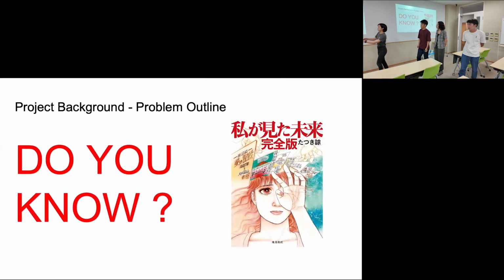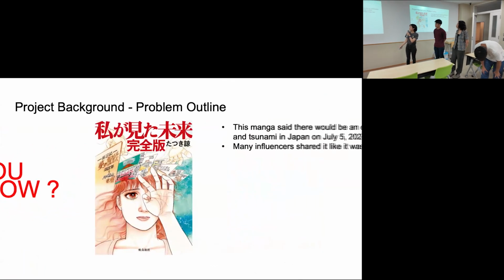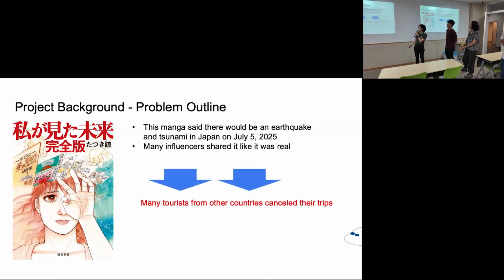Do you know this manga? This manga was published in 1999 in Japan, and it said that there would be a big earthquake in Japan and also a tsunami on July 5th, 2025. This is a fiction story, but many influencers shared it as real. So many tourists from other countries canceled their trip to Japan.